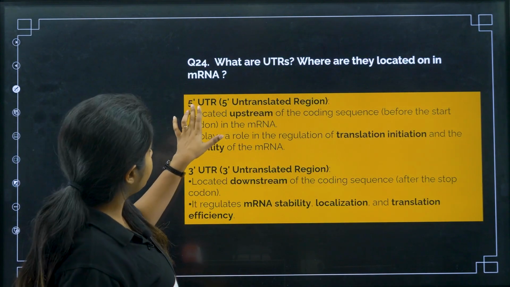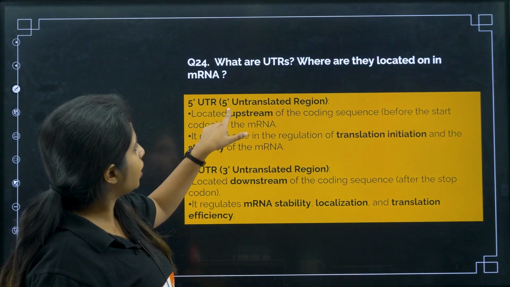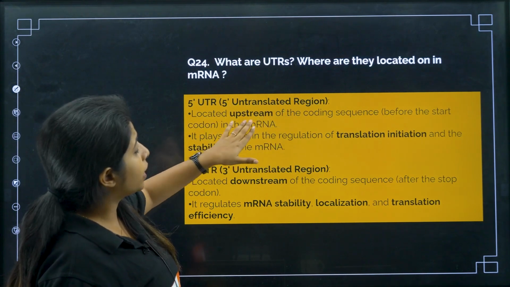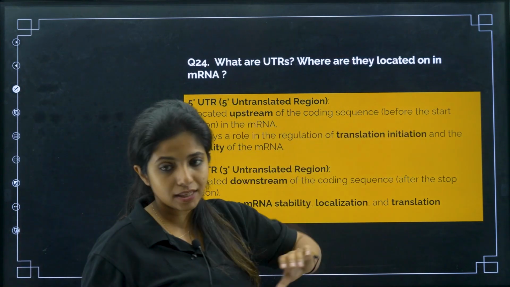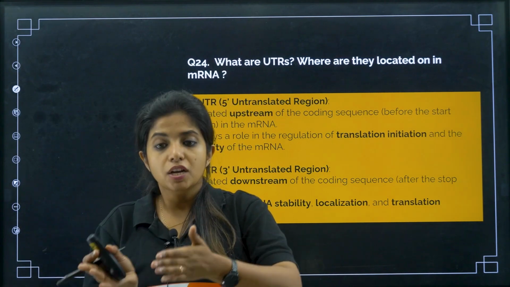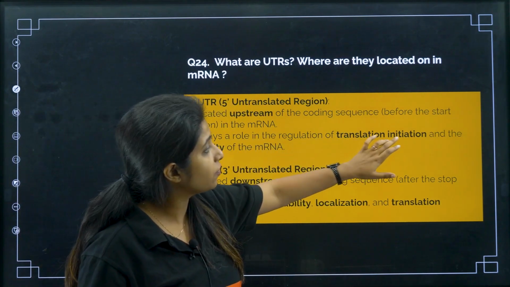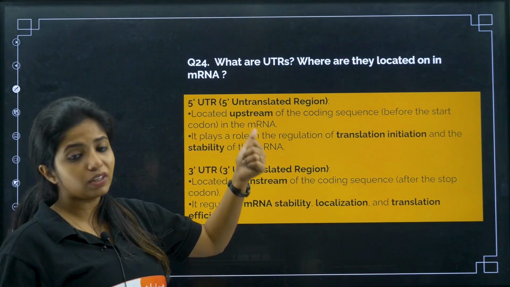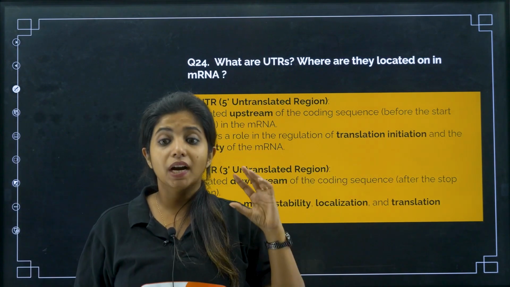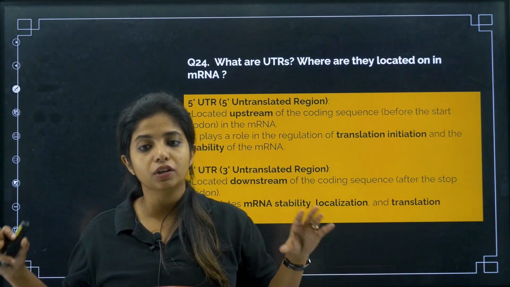At the 5' end, there is a UTR which you call the 5' untranslated region, located upstream of the coding sequence, that is, just in front of the point where the coding starts, where translation starts. It plays a major role in regulation of translation initiation and stability of the mRNA. So it helps translation to be initiated and also helps the stability of the mRNA.